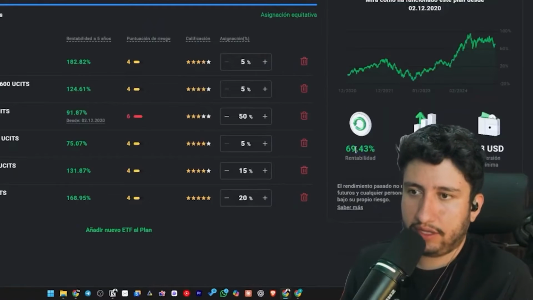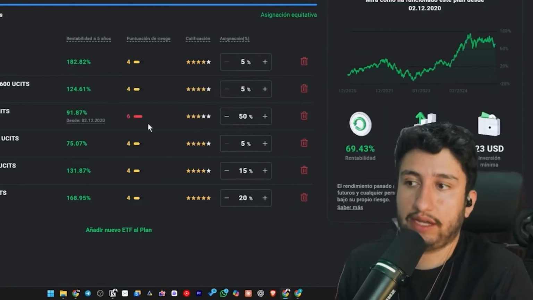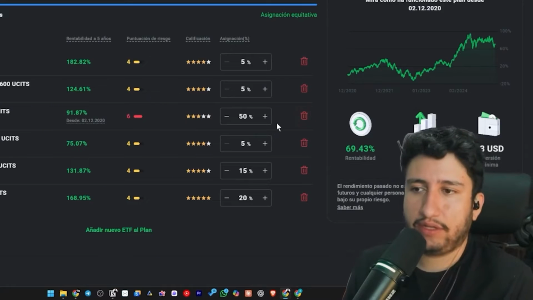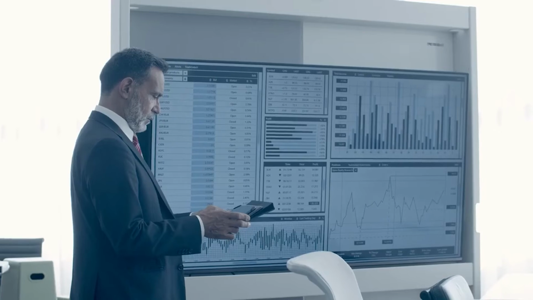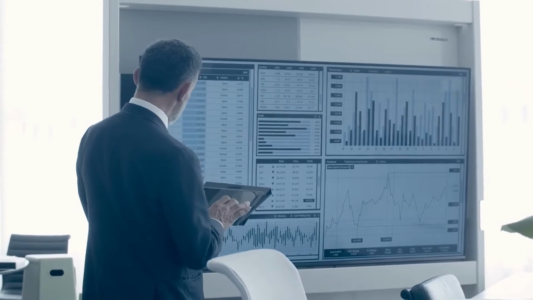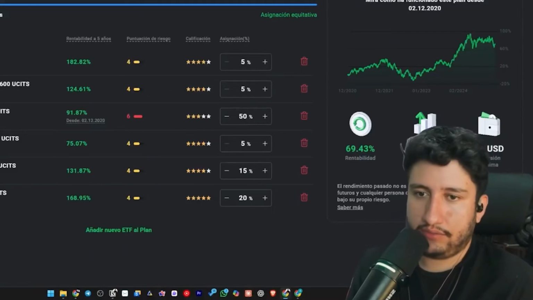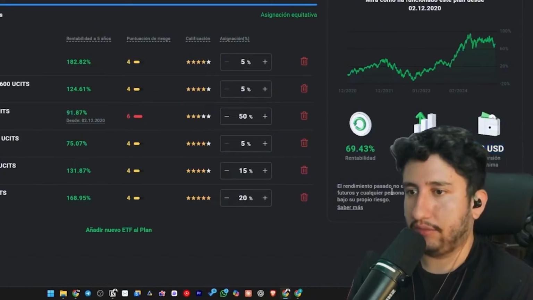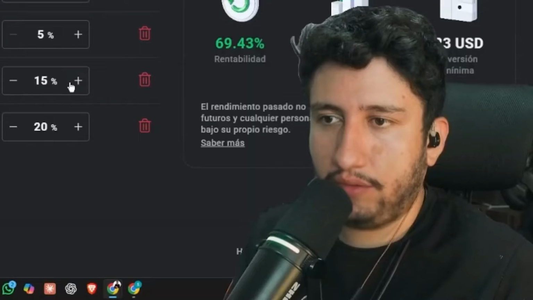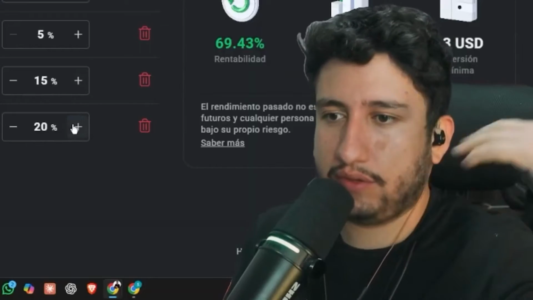And if I come and, for example, to this semiconductor ETF I selected and allocate 50% and obviously reduce the others to optimize it, we'll observe the difference it makes. It increased to 69% because this ETF here, as the risk is also a crucial factor, had a very favorable return in recent days. It hasn't been as favorable lately, but I have confidence and optimism that it will rise over time. Well, the maximum loss I could have encountered over time is minus 11.82%. And the minimum investment in this portfolio would be $23.